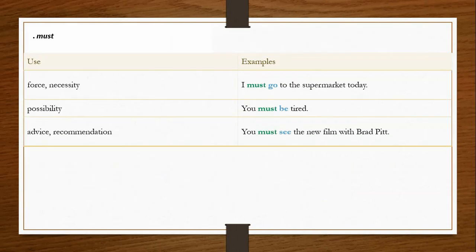Next, must. It expresses force, necessity: I must go to the supermarket today. Possibility: you must be tired. Advice, recommendation: you must see the new film with Brad Pitt.